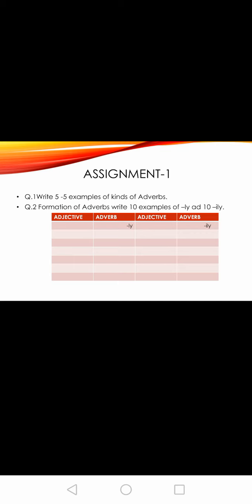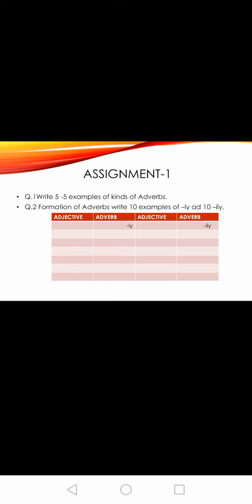We have seen 4 kinds of adverb. First is adverb of manner. Adverb of manner tells us how something was done, how the work was done. Angrily, brightly, sadly, noisily, quickly, tiredly, greedily, swiftly. These are adverbs of manner.